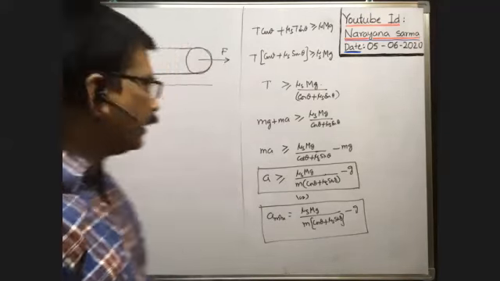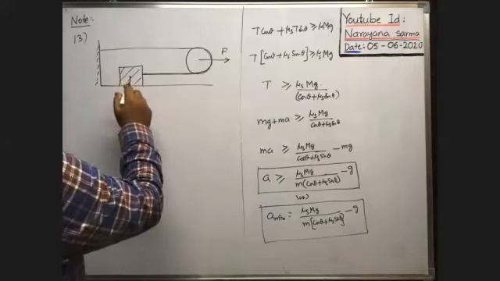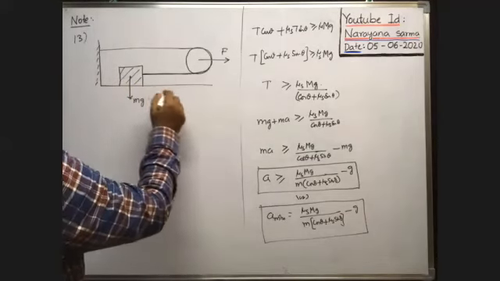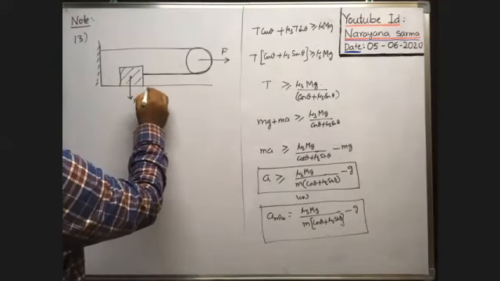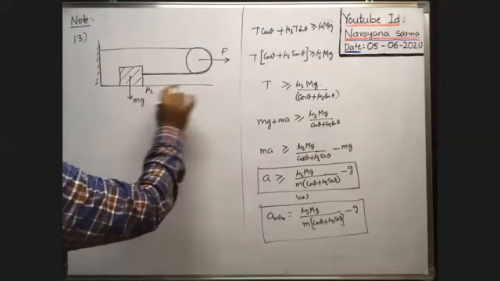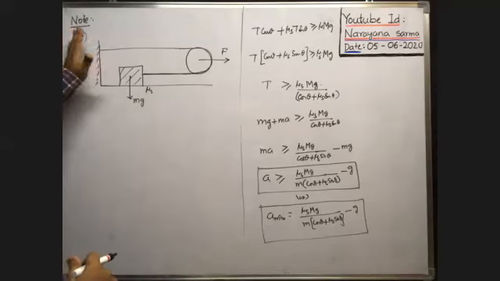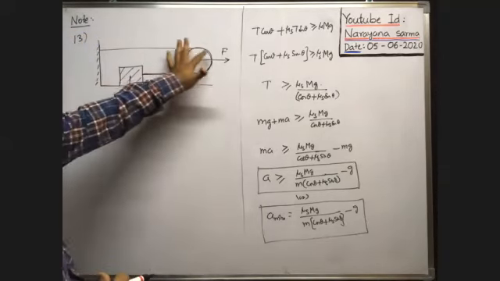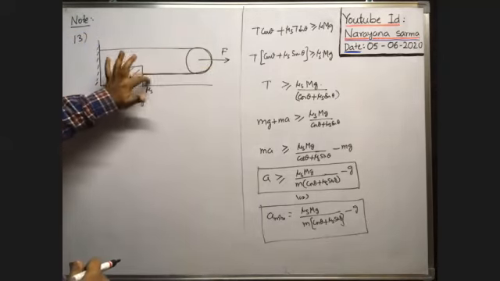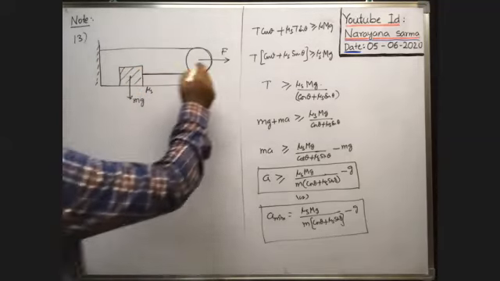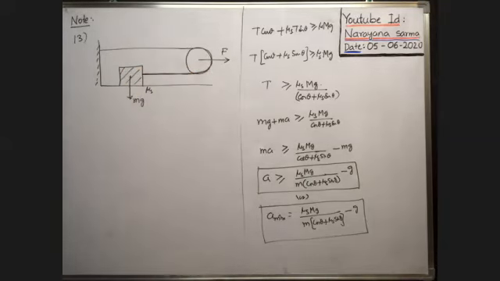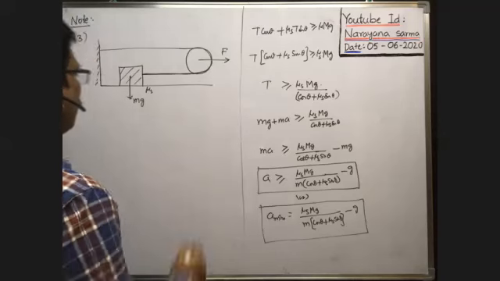Here one block having mass m is kept over the rough horizontal surface. The coefficient of static friction between the block and the horizontal surface is mu s. One end of the string is fixed to the vertical wall and the string is passed over the light frictionless pulley, and the other end is fixed to the block, and the pulley is pulled with a force F. Then what is the minimum force required just to start sliding the body?